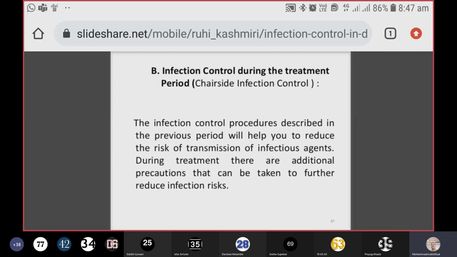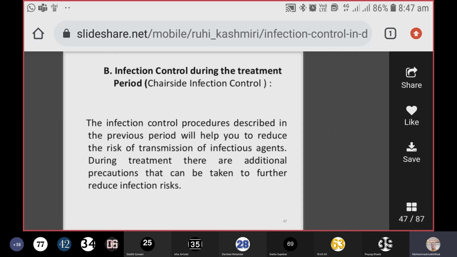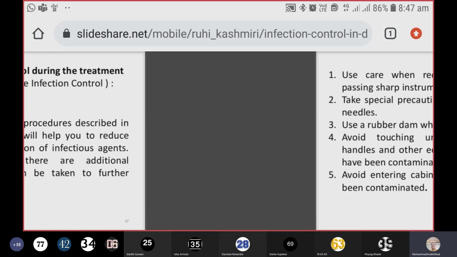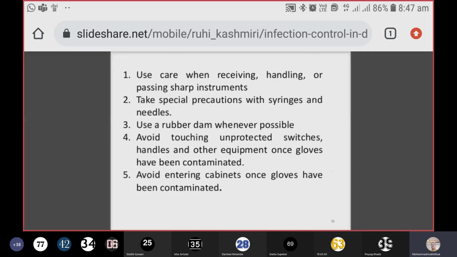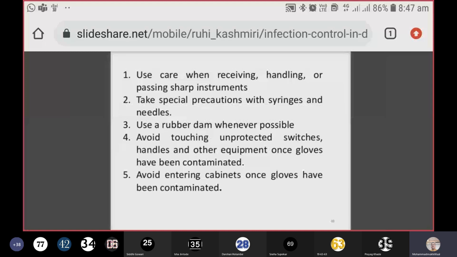During treatment, there are additional precautions that can be taken to further reduce infections, such as using care when receiving, handling, or passing sharp instruments. You cannot pass a needle projecting towards your staff. Don't do that. You should keep it in a tray and then hand over the tray. Otherwise, it might injure your subordinate also. Take special precautions with syringes and needles, as I told you. Use a rubber dam whenever possible.